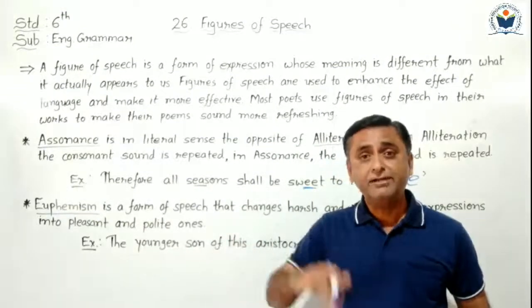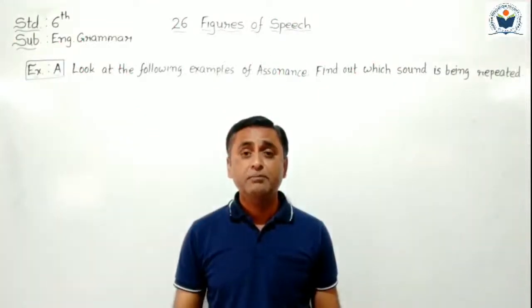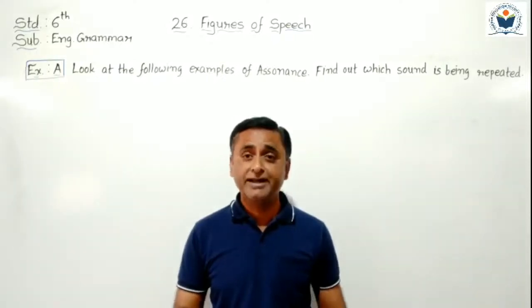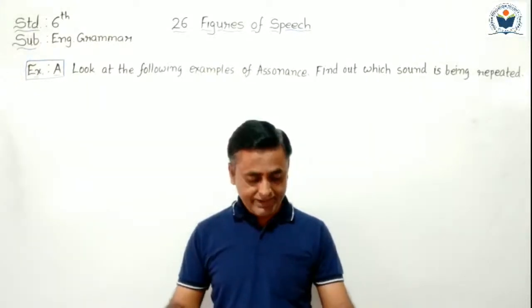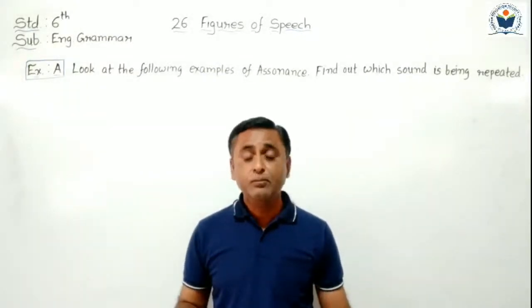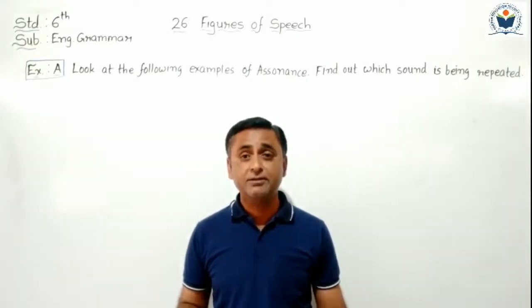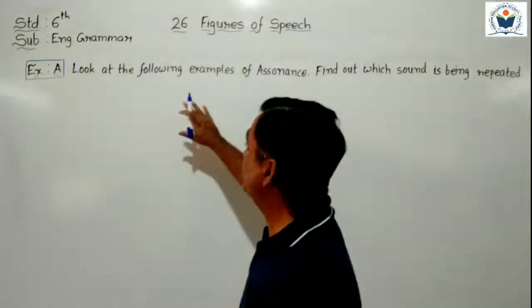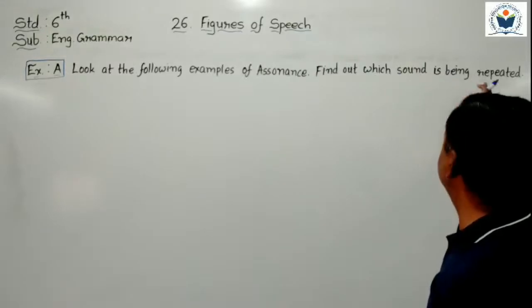Now, based on these two figures of speech, we have to do an exercise. Based on our learning about figures of speech, we have to do an exercise. The two figures of speech we discussed, assonance and euphemism, both were discussed in our previous screen. Now, based on the first figure of speech, assonance, we have to do a little exercise. Exercise A heading is given here: look at the following examples of assonance. Find out which sound is being repeated.